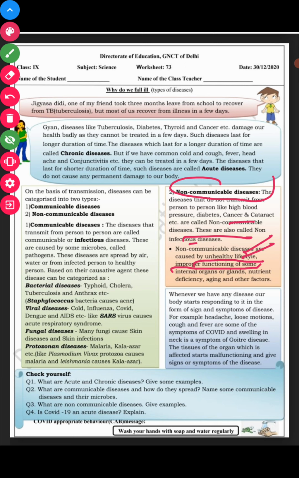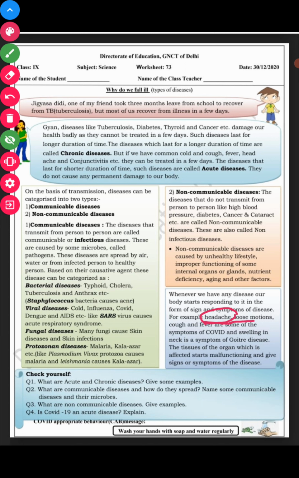For example, headache, loose motion, cough, and fever. These are not the diseases, these are the signs and symptoms through which one can diagnose that somebody is suffering from some disease. If we have a headache, it must be related to our nervous system.